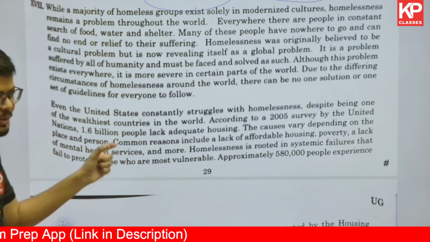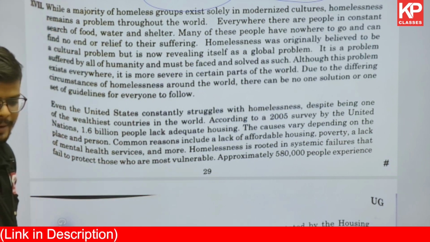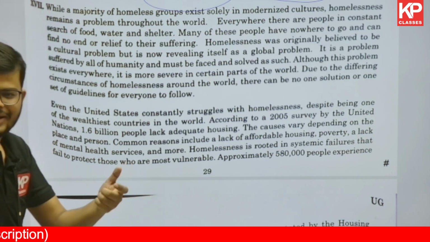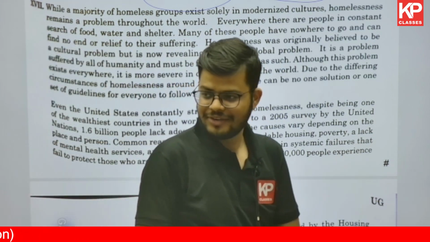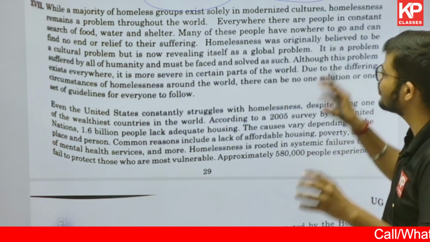And this is not a particular problem with respect to Asia or any other continent. But here it says it is a problem that is throughout the world.